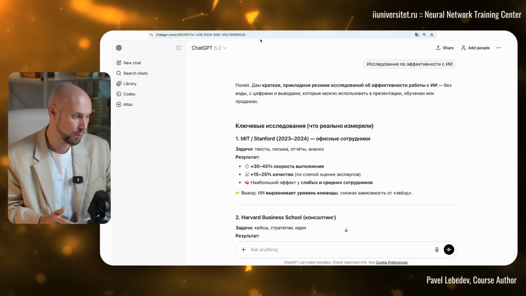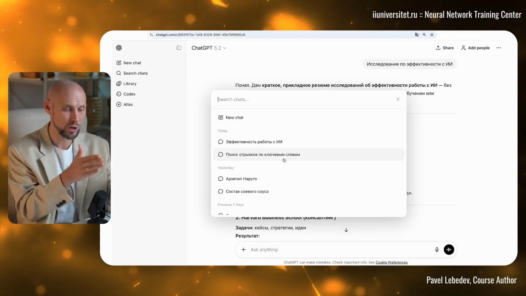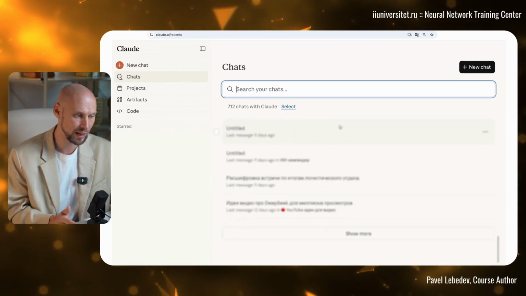Why is this important? Because later, when you need to continue the conversation with the neural network, or, for example, check which prompt you used to create a particular result, you can always follow this link and return to that chat. Because using the chat search in ChatGPT is really inconvenient. Nobody really understands how to navigate these chats, but apparently the developers never intended for that to be a feature. Moreover, if you're working with several neural networks, then use links to multiple chats.